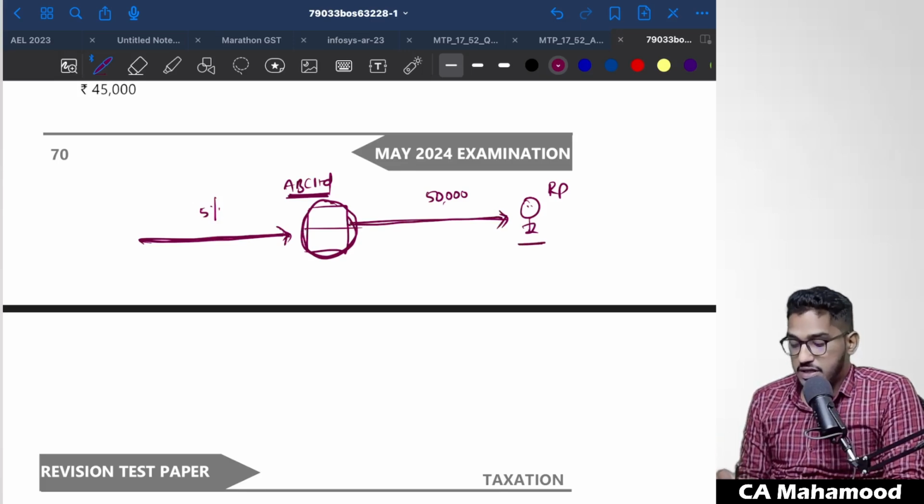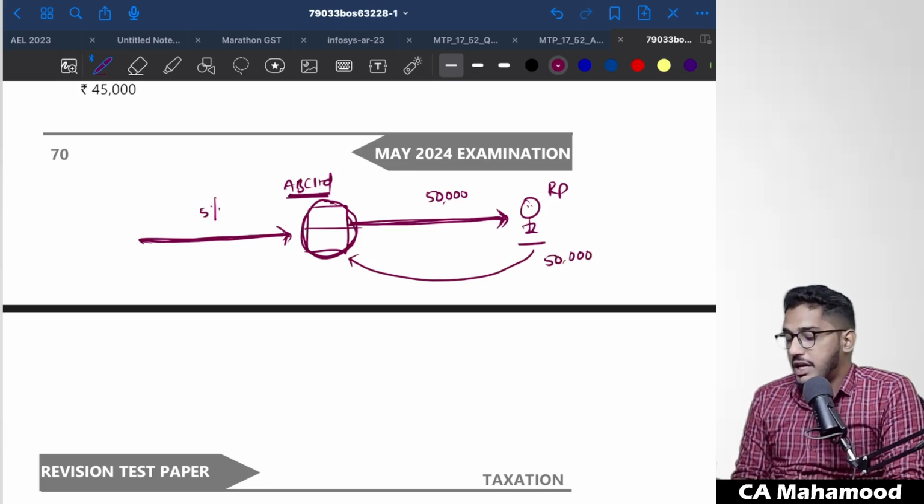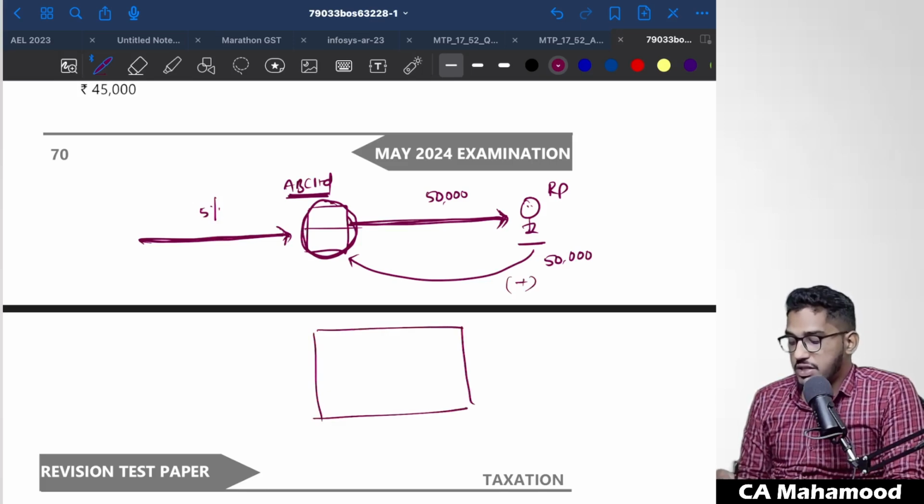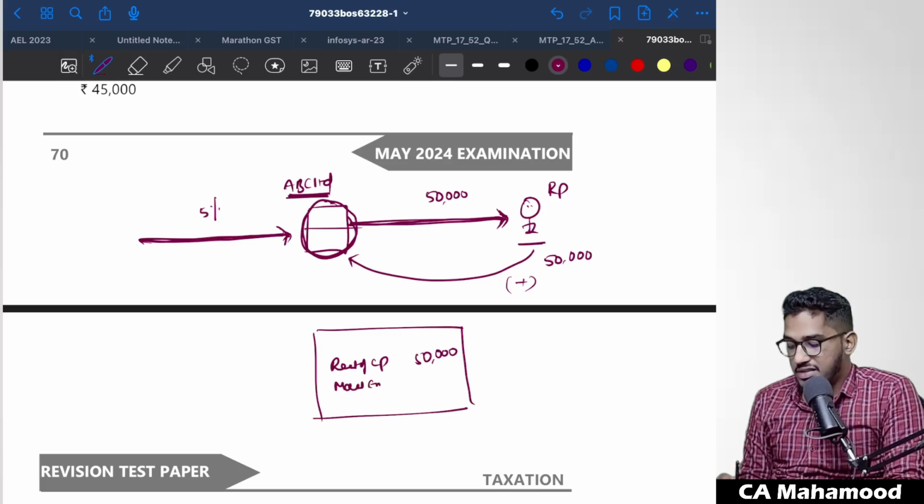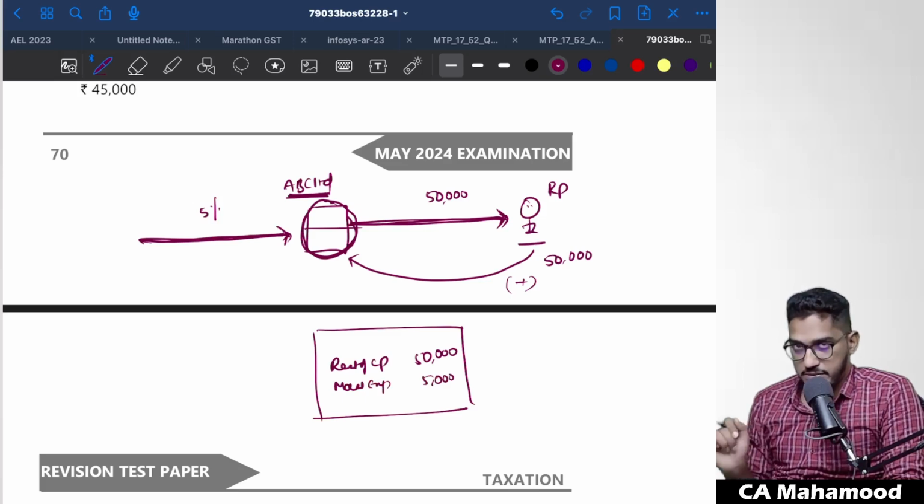So the summary here is the company is letting out commercial space for a monthly rent of 50,000. That means the registered person who is the recipient is required to pay a monthly rent of 50,000. Along with that, he is also required to pay maintenance charges. Now ABC Limited will give an invoice. In the invoice which they give to this recipient, they will say for immovable property, renting of commercial space, the amount is 50,000, and along with that in the invoice they will also charge maintenance expenses. Take for example 5,000 maintenance expenses, that also will be collected from the recipient.